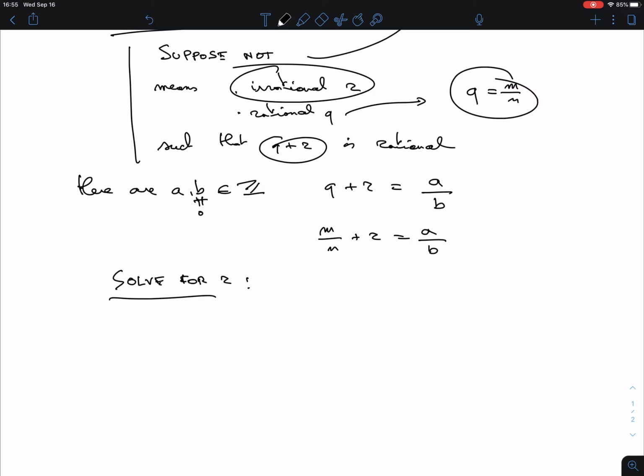And perhaps I can give you one hint, one explanation of why I'm concentrating on R. Because I already used how Q looks like, and I already used my information about Q plus R. The only information that I have not really been dealing with is information about R. So I want to know more about R, so that's why I solve for R. I hope this makes sense. How do you solve for R?